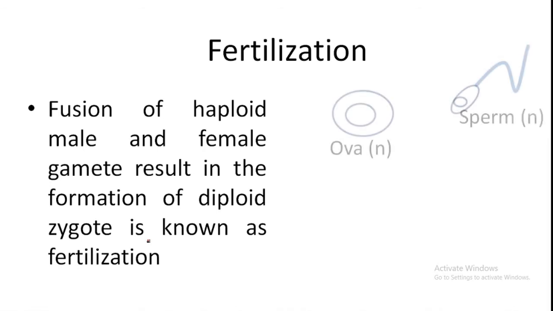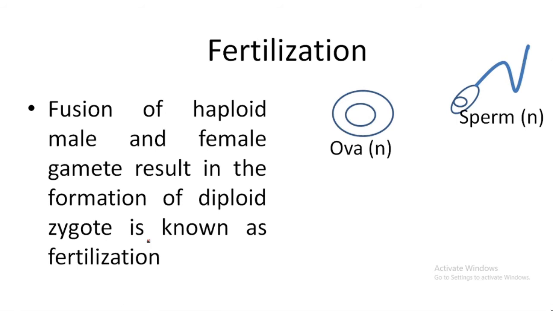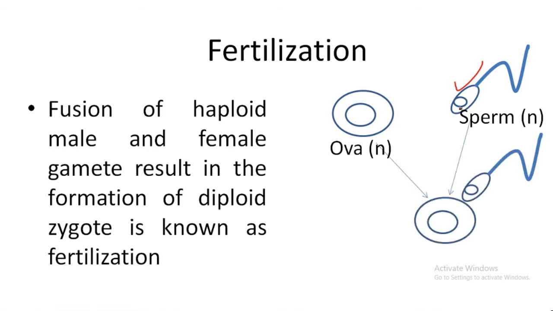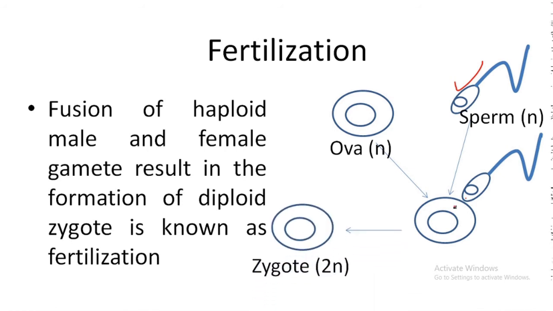You can see here the ova released by the female and the sperm produced by the male; finally they come close to each other and fuse to form a single cell, the zygote.